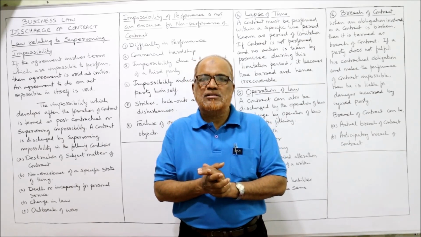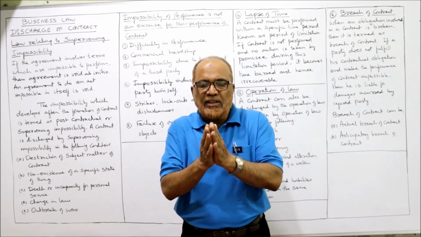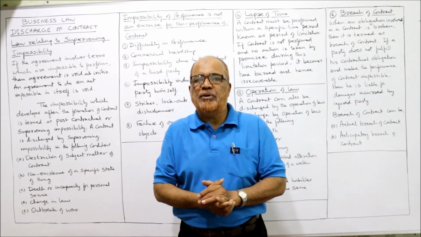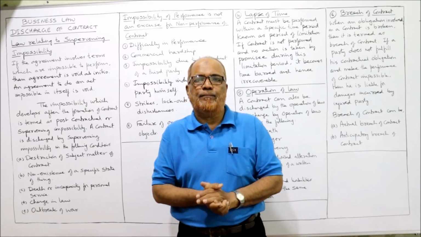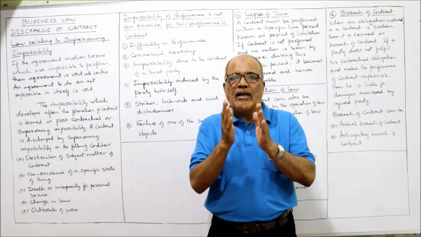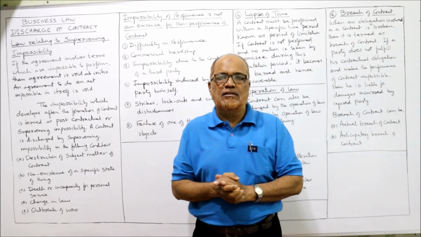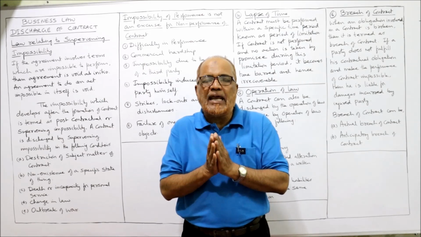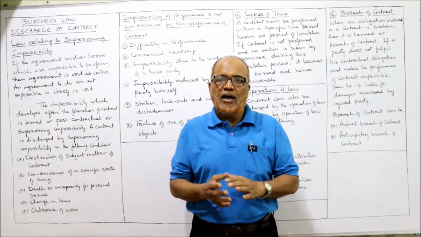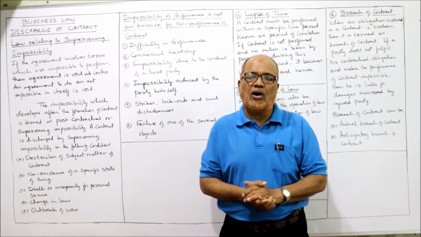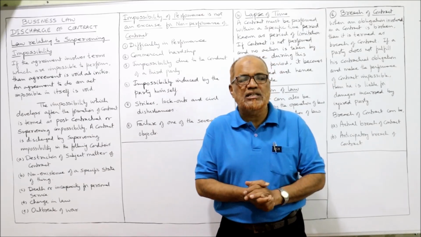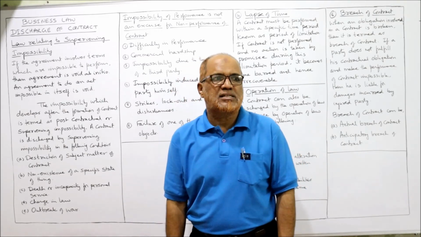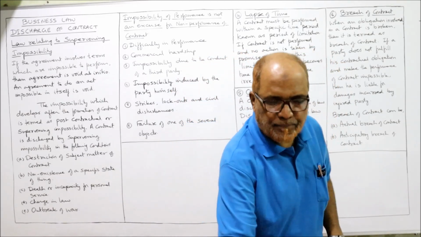Discharge of contract means a time when the obligations of the contract are completed. The contractual relationship between the parties comes to an end. That means the obligations will expire, will cease. A situation when the contractual relationship comes to an end is called discharge of contract. There are 6 modes of discharge of contract, which I discussed in detail in the last video. Now I am going to discuss 2 more topics in this video.